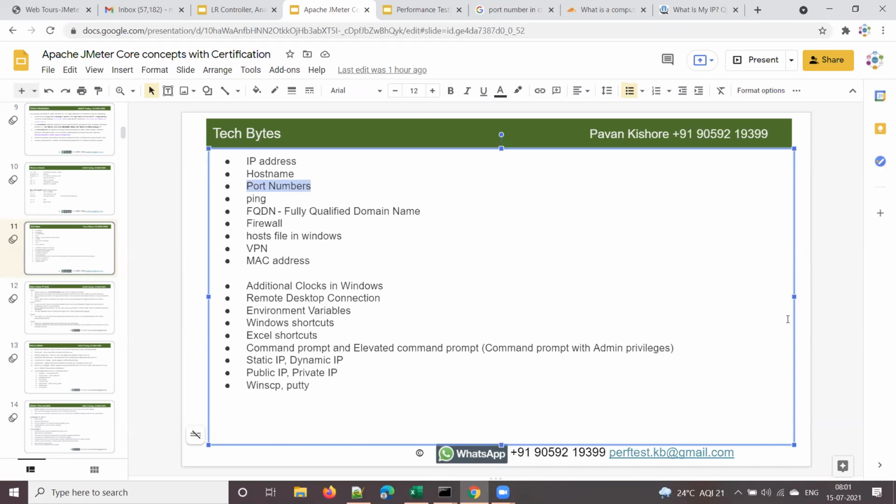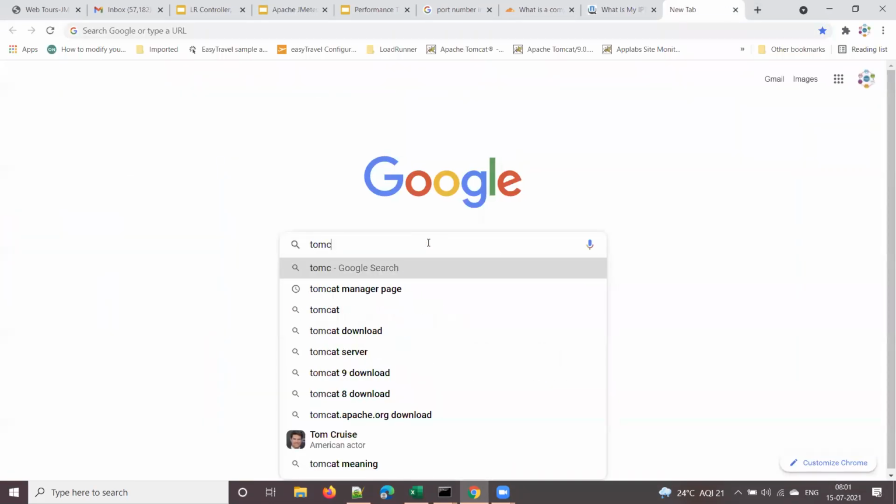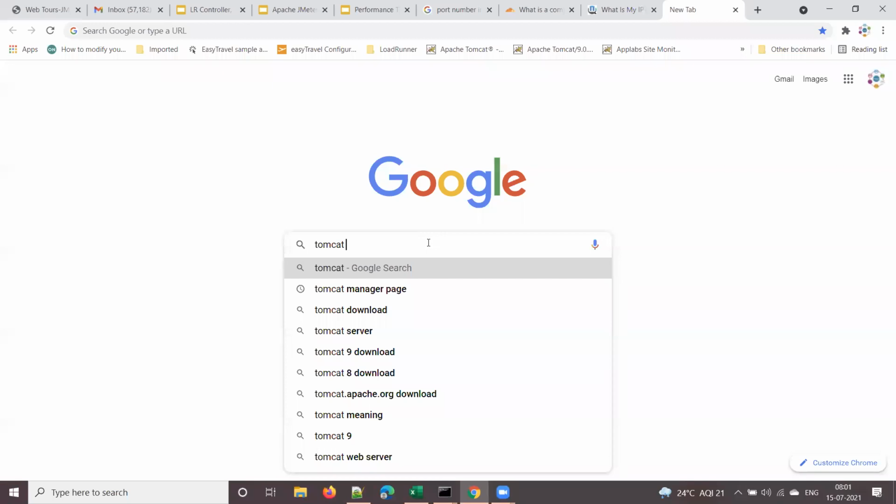Say for example, when you have multiple programs installed on your machine, each program will be using a different port number, right? Suppose some programs are not working and you want to see the port numbers. Some programs may not work when there is a port conflict. For instance, the Tomcat default port number is 8080.